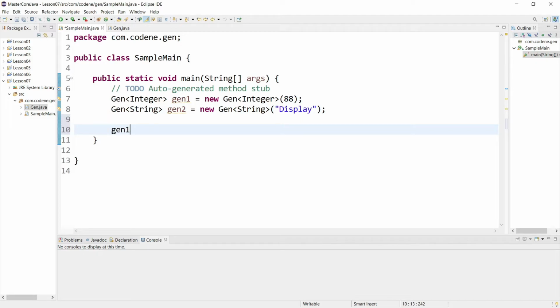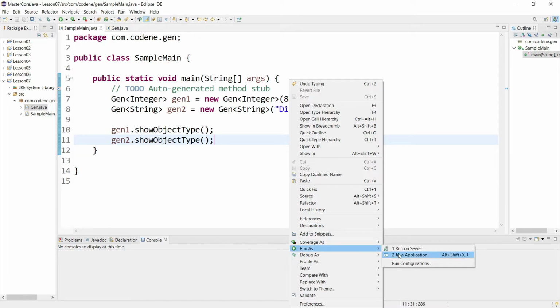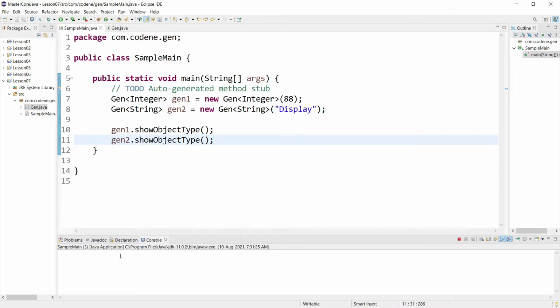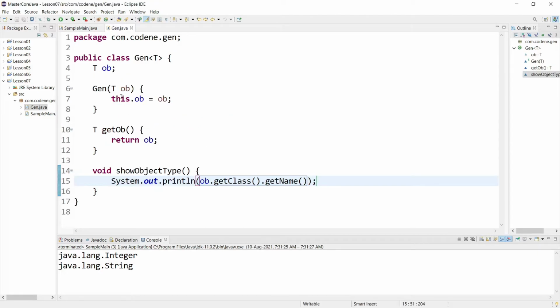Now if I type something like gen1.showType and then gen2.showObjectType, and I simply run this, I should be able to get what the type of the class is. Okay, so for the first, gen1 is giving Integer, and for the second we are getting String, whereas the code stays the same. So that is what generics is: a general model of an algorithm that you write, a general model of an instruction set that you write irrespective of the class type of the object. Okay, so that is how your generics work.